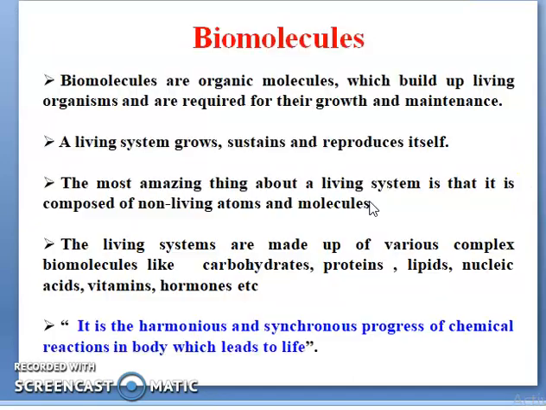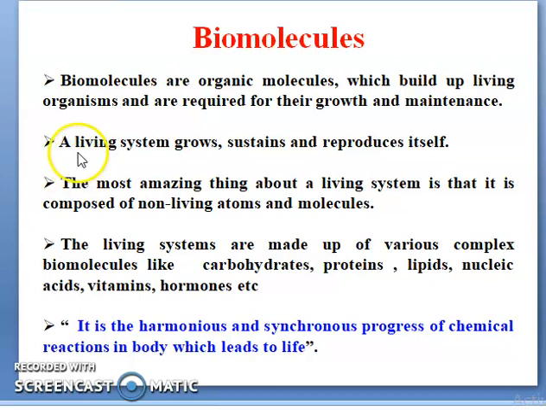Okay, you can see here the first one: what are biomolecules? Biomolecules are the organic molecules which build an organism, and they are required for its growth and maintenance. So biomolecules are nothing but organic molecules. For the growth of any living organism, like plants and human beings, it needs certain nutrients like biomolecules to grow and to maintain itself.